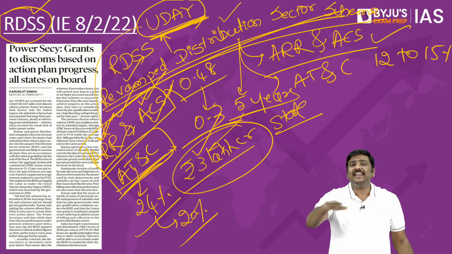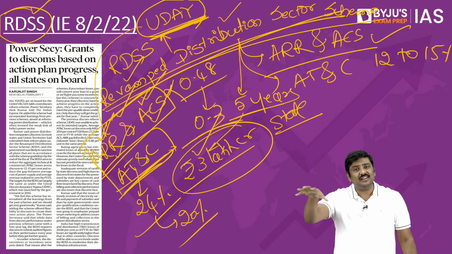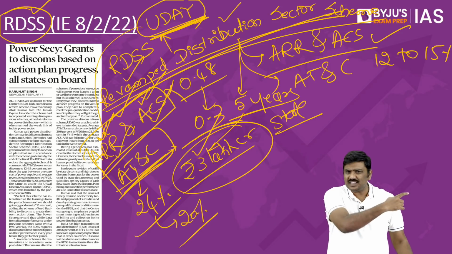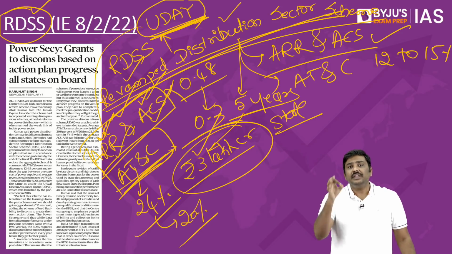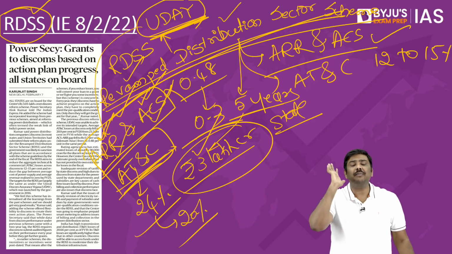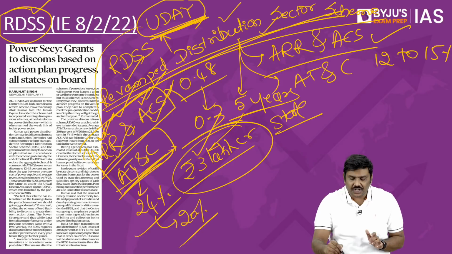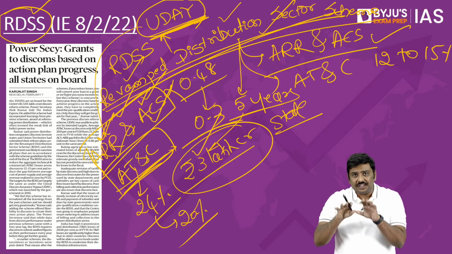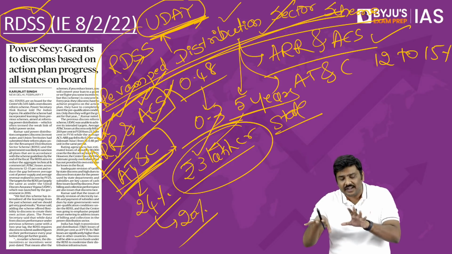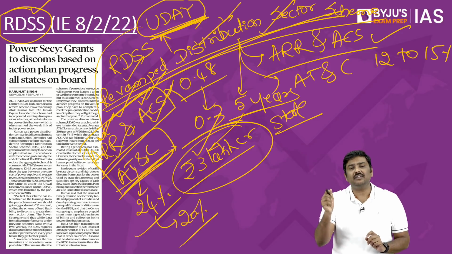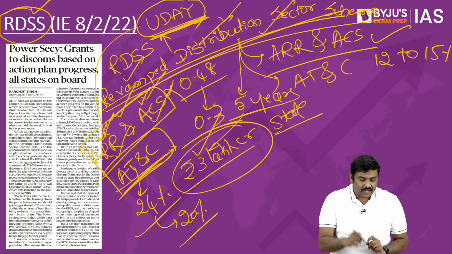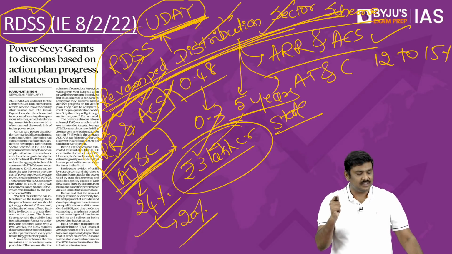The other state agencies, other bodies under the state government, whoever purchases electricity from a Discom, will have to make timely payment. That is the second very important condition under RDSS, and this is how the Government of India is trying to address the issue in the Discom sector with the implementation of the revamped distribution sector scheme.